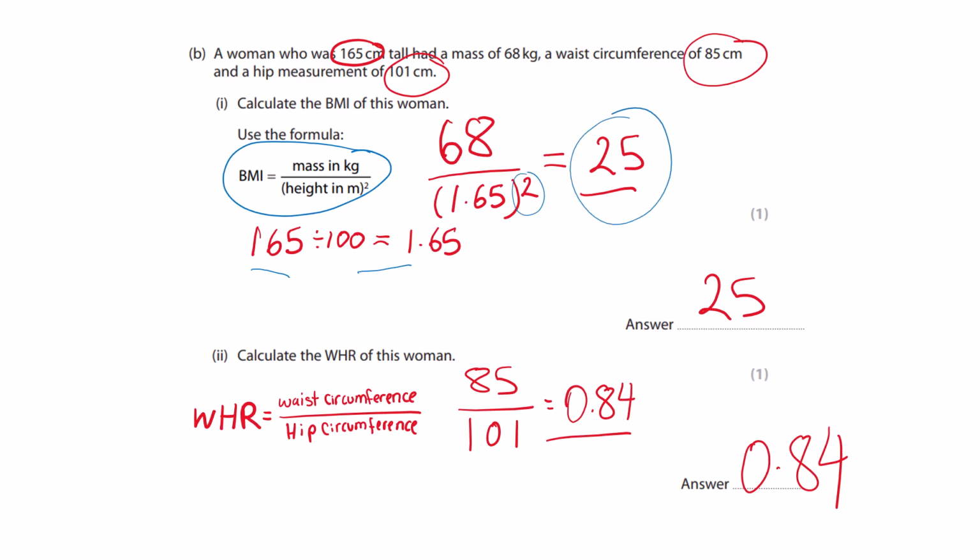Now calculate the waist to hip ratio of this woman. So waist to hip ratio is going to be our waist circumference divided by the hip. So it's going to be 85 divided by 101, which gives us 0.84.